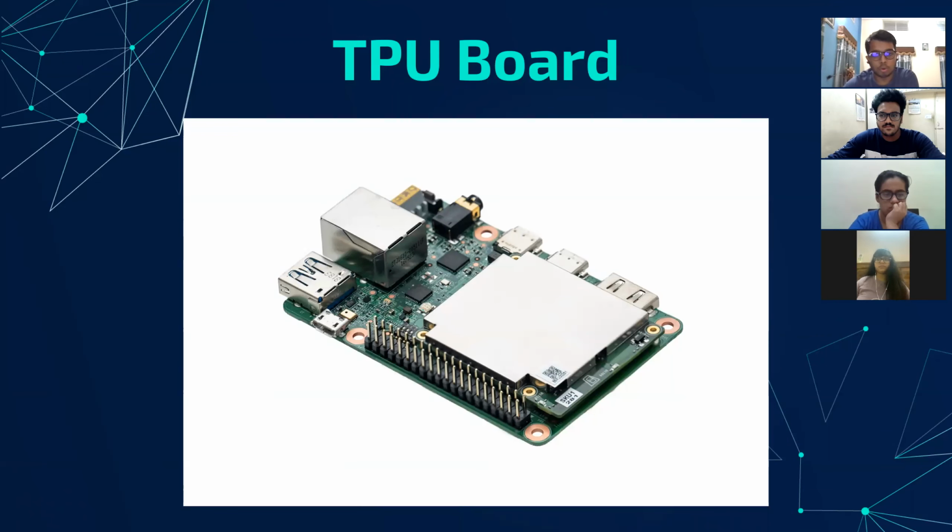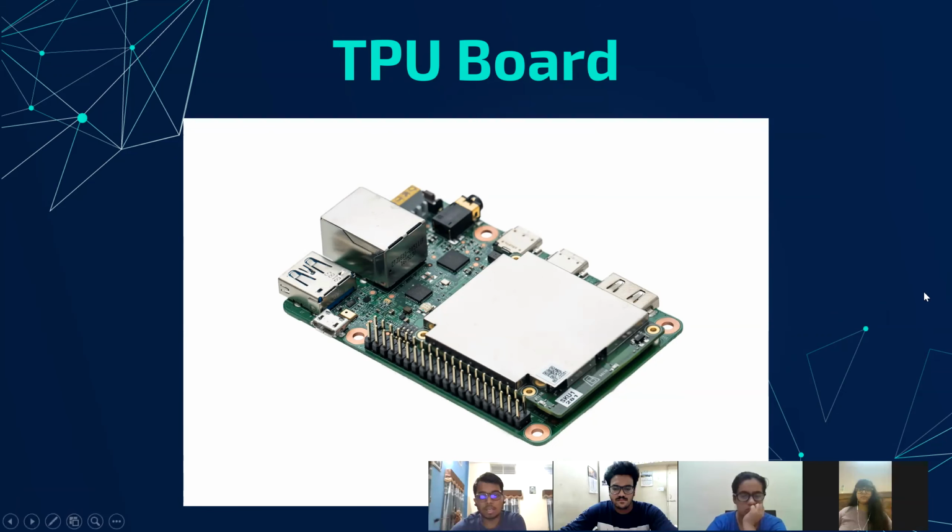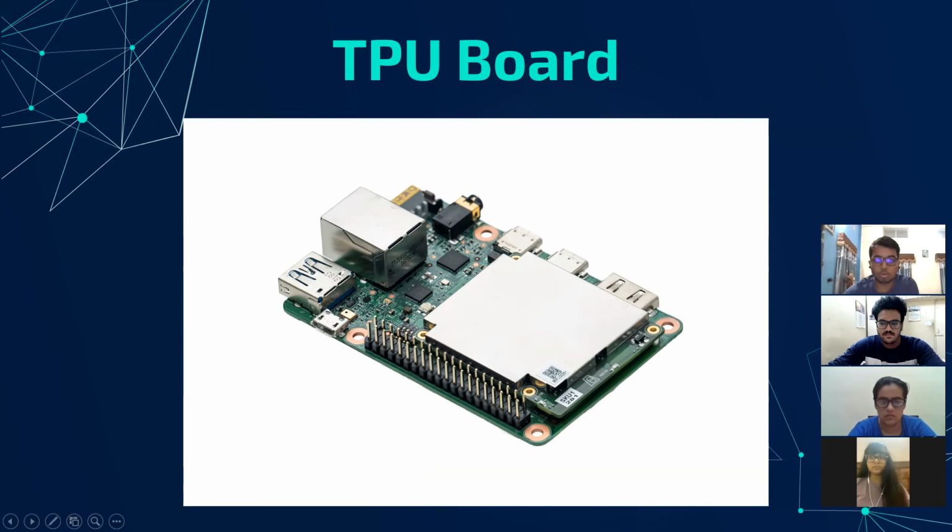This is a TPU board. A TPU board is a single board which contains 4 TPU chips. Each chip contains 2 TPU cores. The resources available on a TPU core vary by version. Each TPU core has scalar, vector, and matrix multiplication units, which are called MXUs. The MXUs provide the bulk of the compute power in a TPU chip.